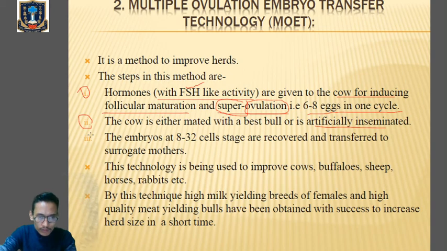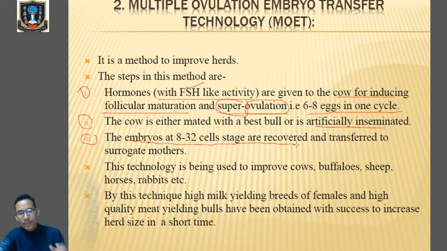After mating or artificial insemination, the embryos at the 8 to 32 cell stage will be recovered from the female. From the cow, the embryo at the 8 to 32 cell stage will be taken out and transferred to the surrogate mother. Clear? The growth of that embryo occurs within the body of the surrogate mother. Again, that cow will be available for a second round of MOET.